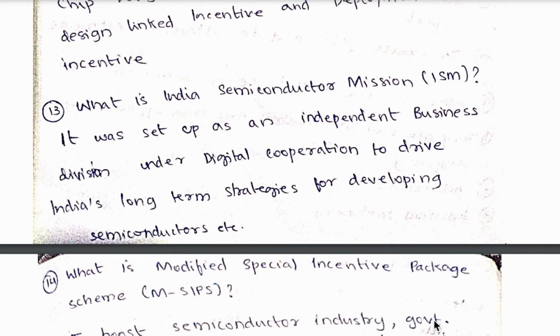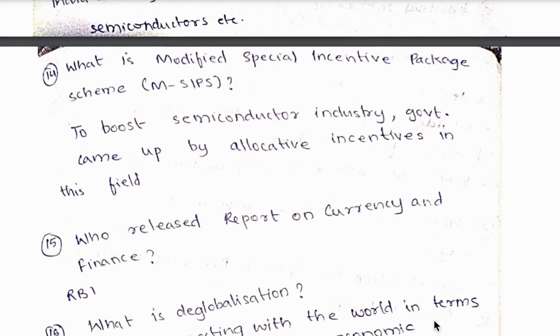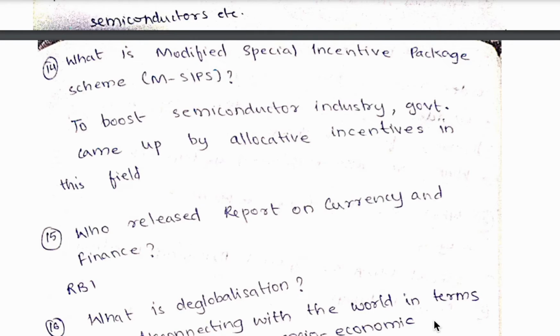13th question, what is India Semiconductor Mission? So it was set up as an independent business division under digital cooperation to drive India's long-term strategies for developing semiconductors. 14th question, what is Modified Special Incentive Package Scheme? So to boost semiconductor industry, government came up by allocating incentives in this field.